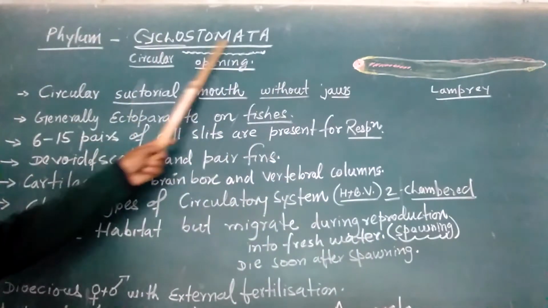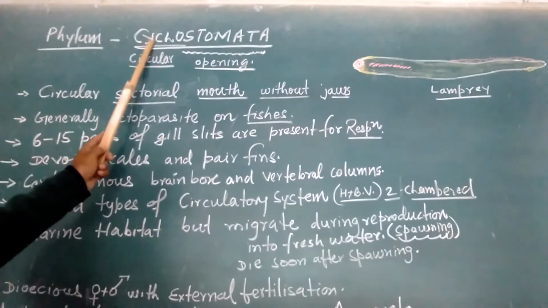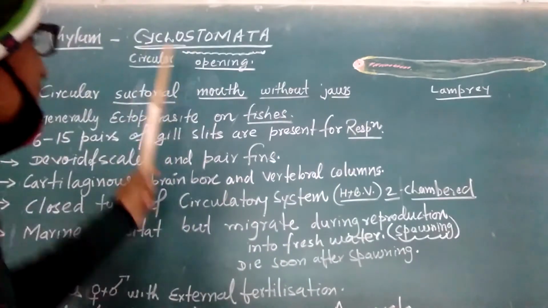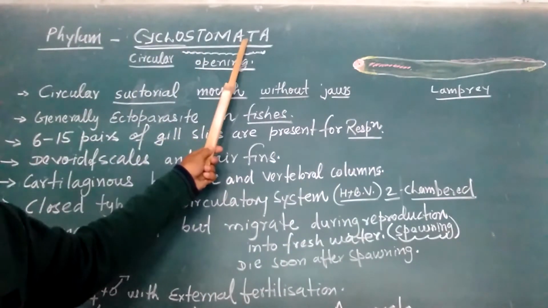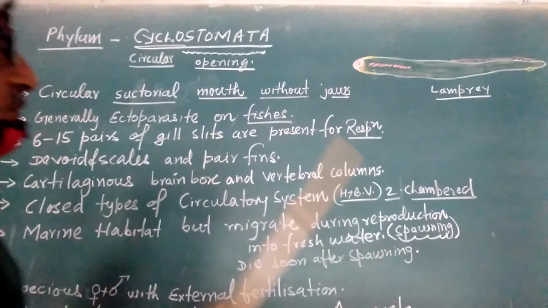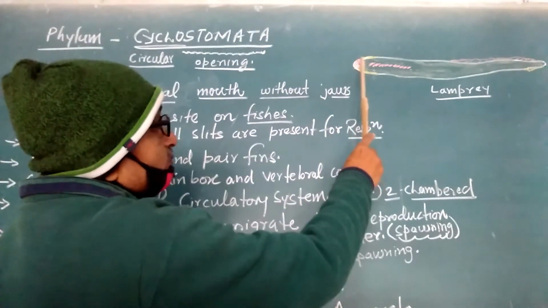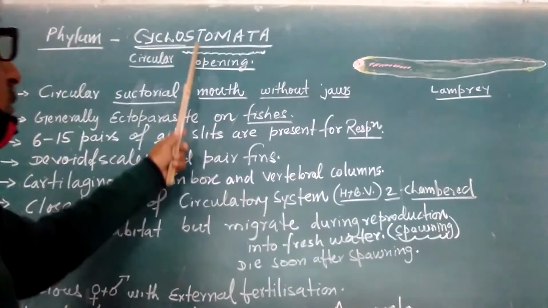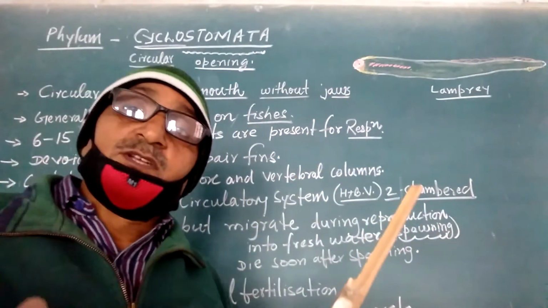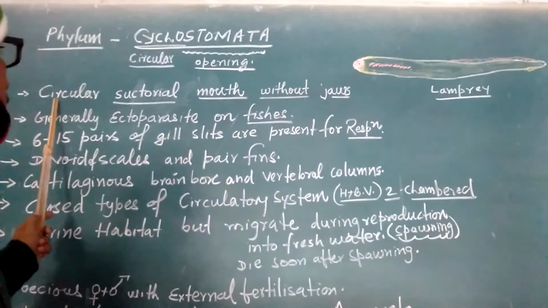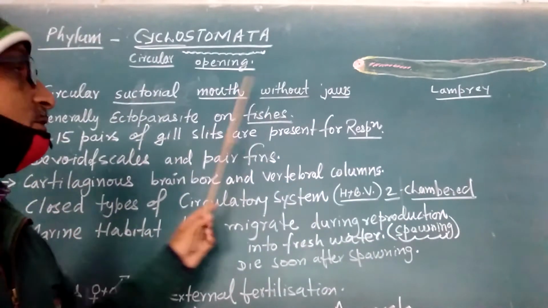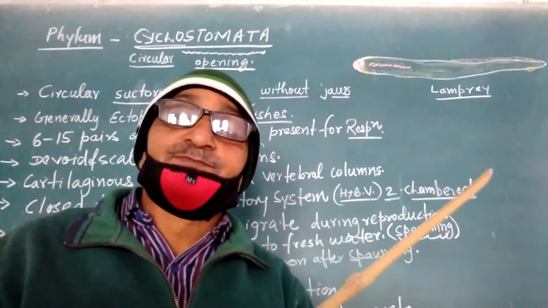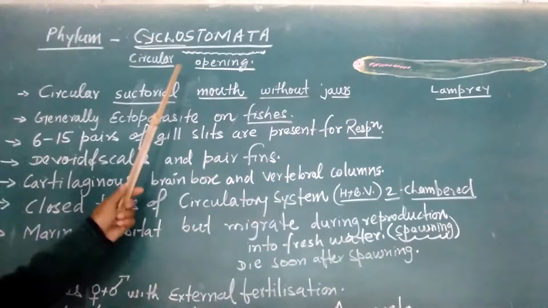The word cyclostomata is made up of two words, cyclo and stomata. Cyclo means circular, round, circle shaped. And stomata means opening. So they are also called circular suctorial mouth fishes without jaw. Circular mouth fishes is a common name.